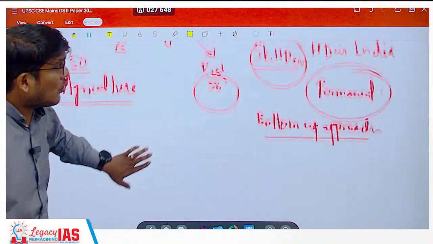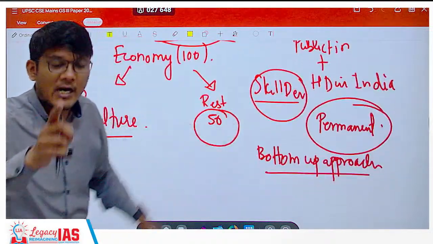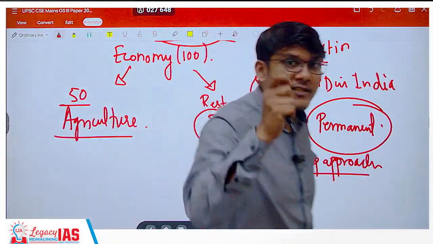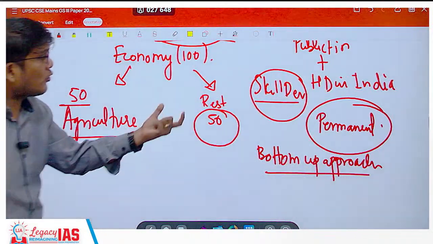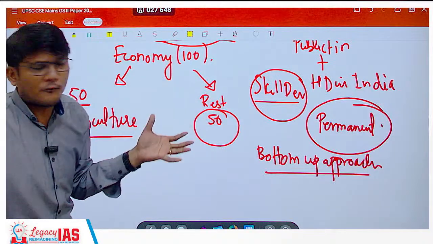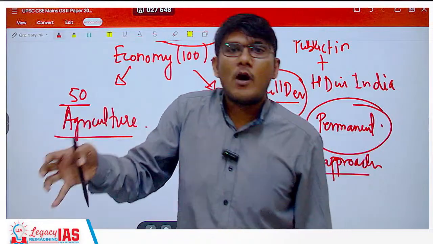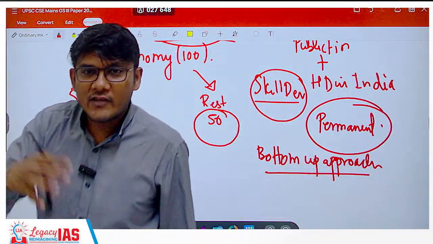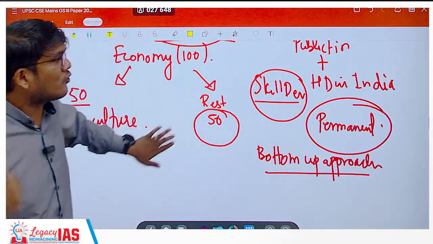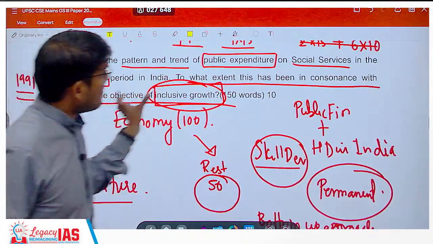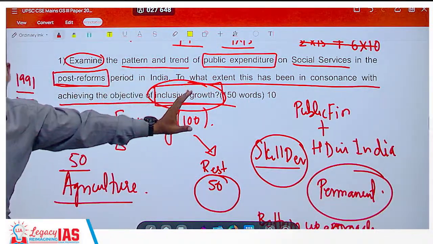So we also have to talk about, for example, here we talked about skill development. I mentioned the Startup India Mission. Now the Startup India Mission does have reservation for women. It does have reservation for SCs and STs. So you are going to talk about all the schemes, not all of course, but a lot of schemes that have come. They do take into account inclusive growth and hence ensure proper participation of the socio-economically backward sections. So generally, majorly, you are going to agree with it because that is actually the case.